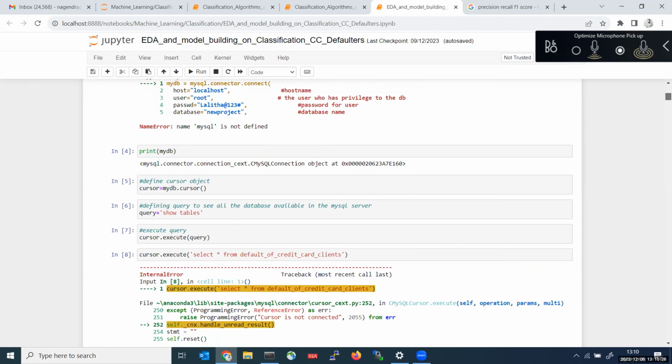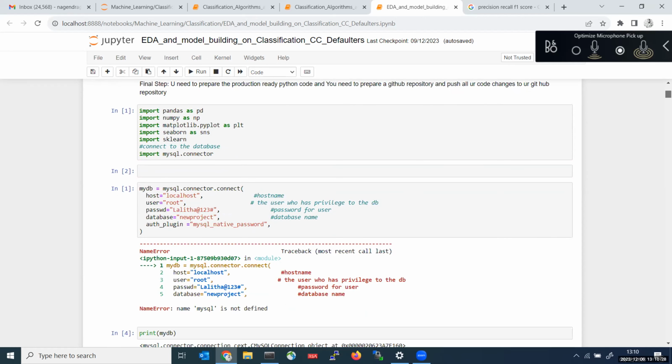Normally, to collect the data from the databases, we use the host address. This MySQL is one of the libraries we use to connect to the database.